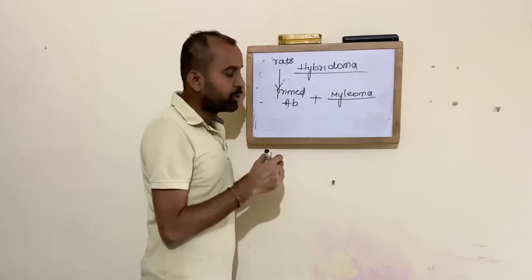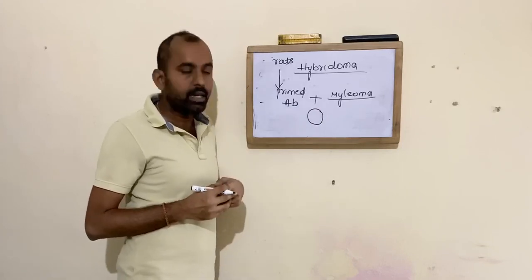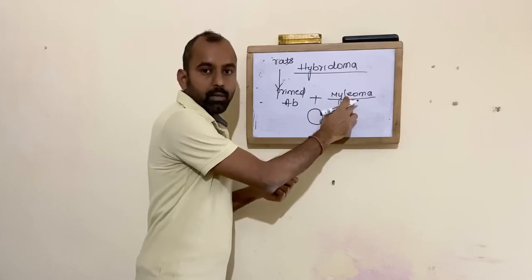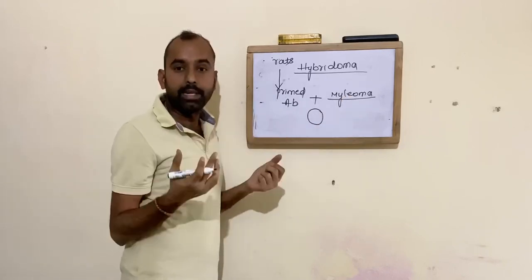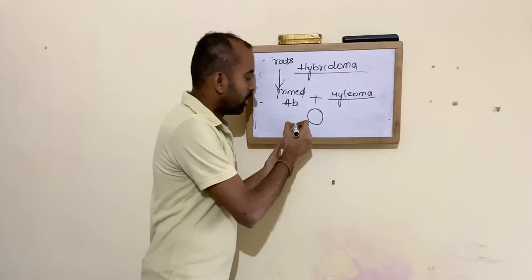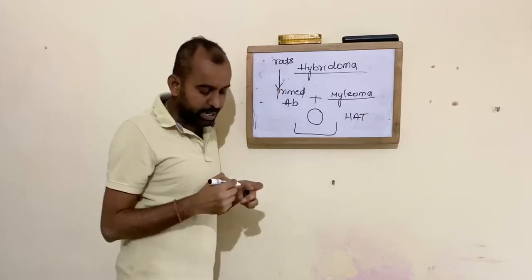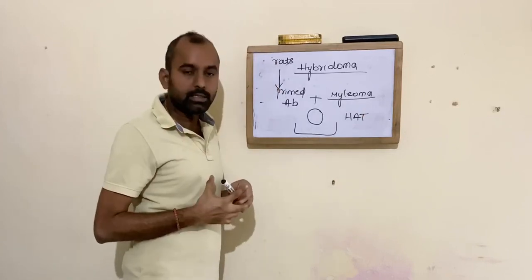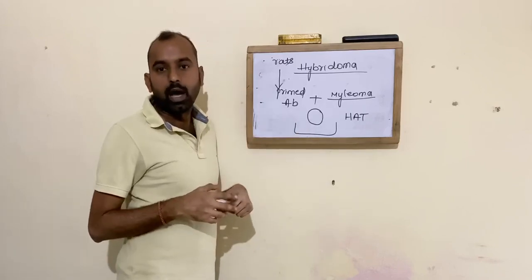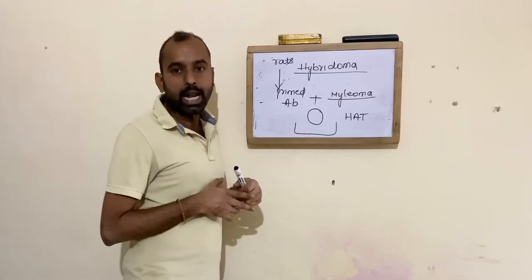Now once you couple these two, you generate a hybrid cell. This hybrid cell is able to produce both the multiplication property of your cancerous cell as well as the antibody property of your antibodies. So such type of cells are called as hybridoma cells. Now you grow it on a HAT medium, that is hybridoma medium, whereby you multiply these cells and you produce multiple copies of antibodies which can be transferred to a healthy individual for the treatment. Such type of treatment is called as a monoclonal antibodies treatment.